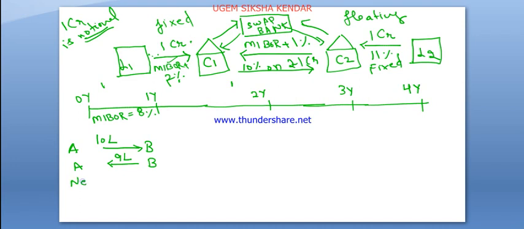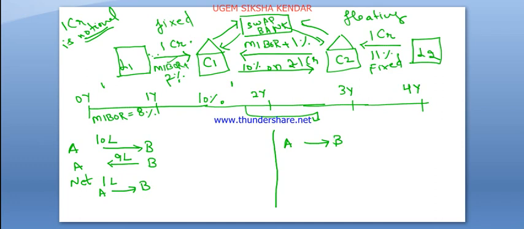So net, how much does A give to B? 1 lakh. A gives to B 1 lakh. This is in the first step. So take one more, 1 to 2. In 1 to 2 years MIBOR is 10%. This is the second step. In 1 to 2 years MIBOR is 10%.